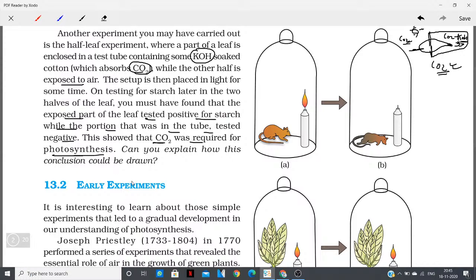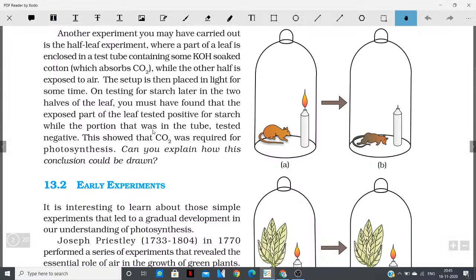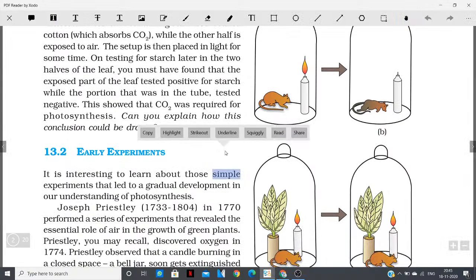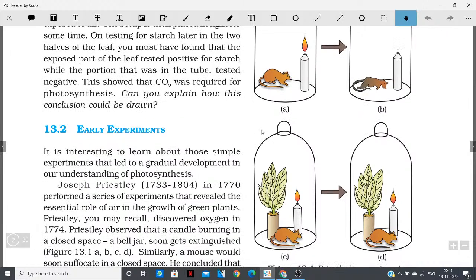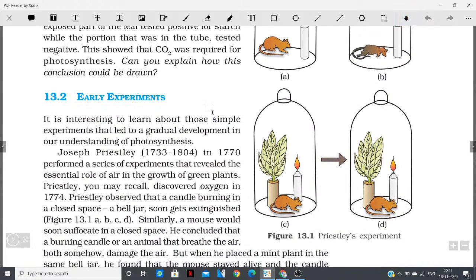Now we are going to do some more experiments. Some more experiments are given here in your syllabus. We are going to do these experiments and read about them. They are very important, so pay very close attention.